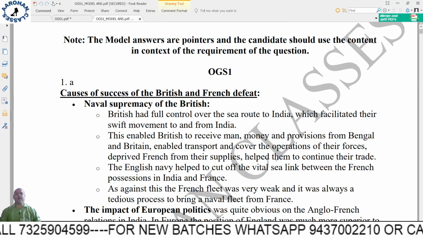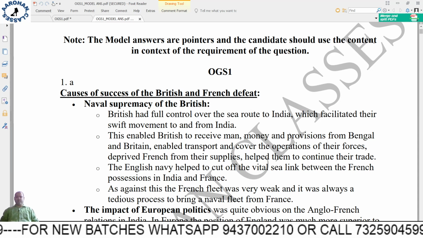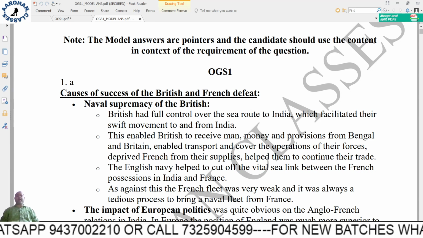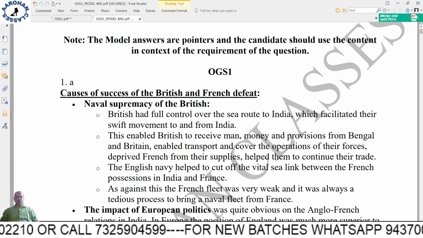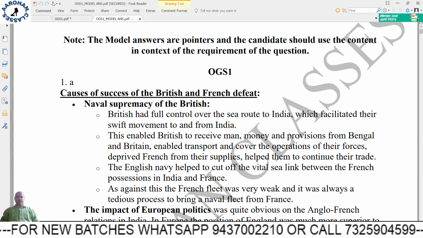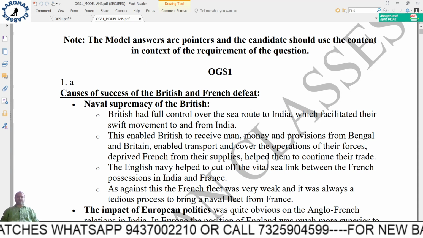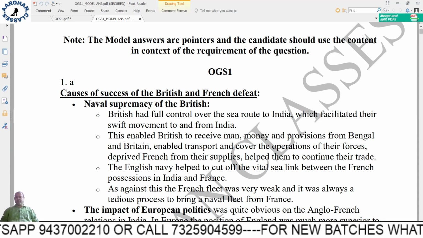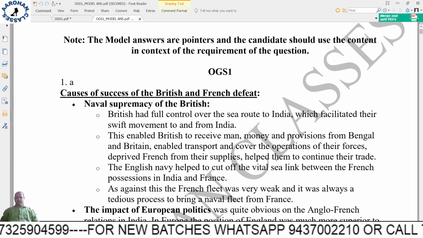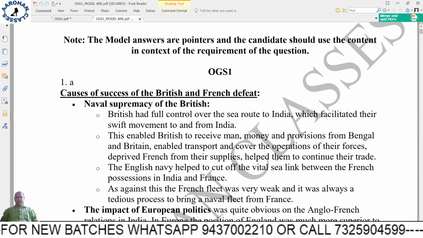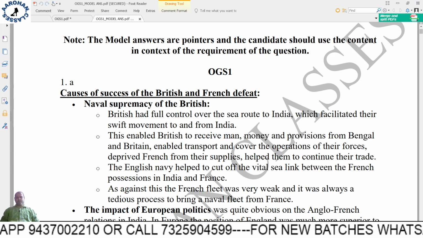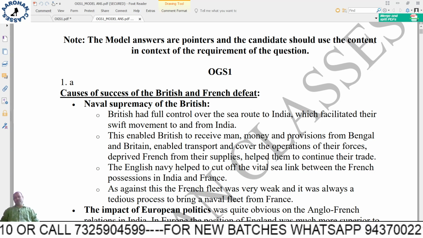Here you have to remember one thing: give more importance to writing headings and subheadings, and write point-wise. If you write paragraph-wise, your marks will be lesser. For example, here the main heading is the causes of success of the British and the French defeat. Then naval supremacy of the British is a subheading, and below that you can write 2 or 3 points, or 1 point. 4 points are given here, but since you have to finish in 6 minutes, the details will be given.